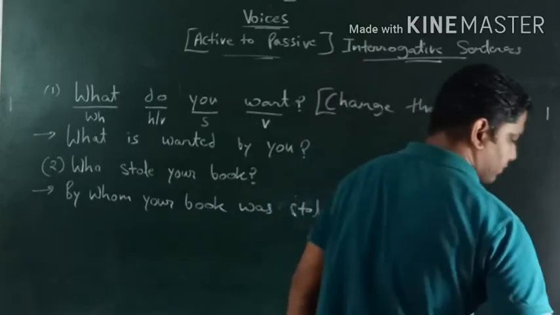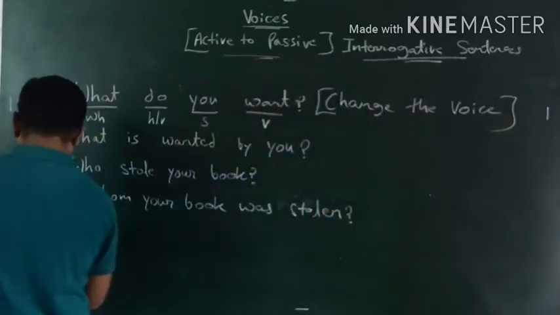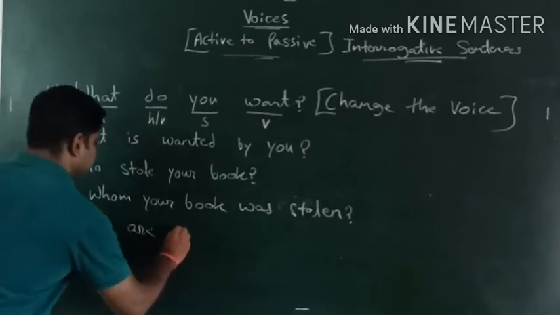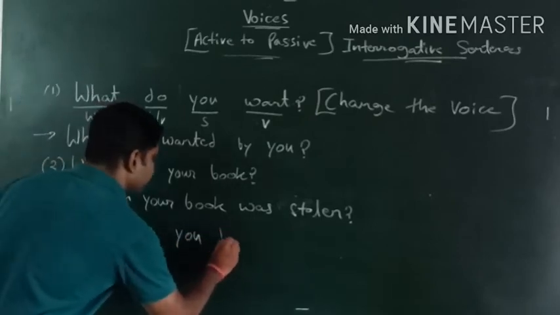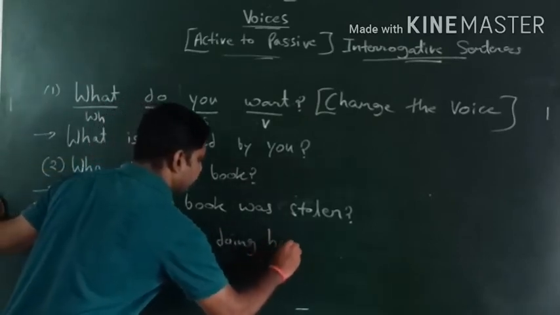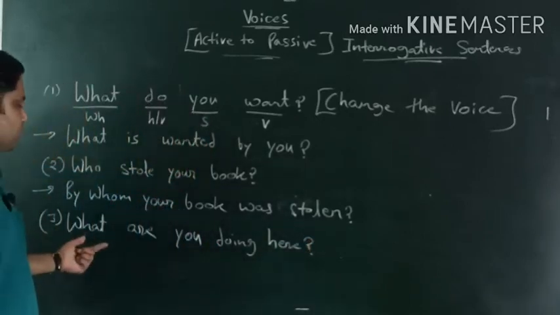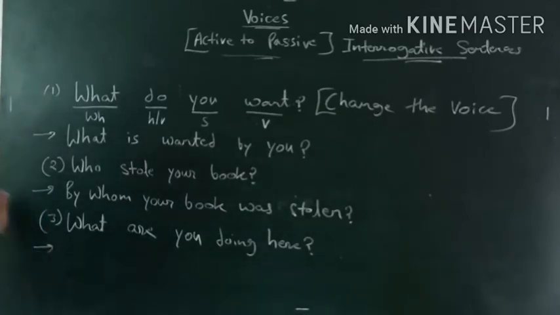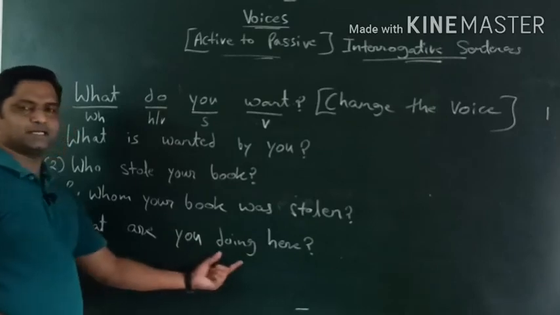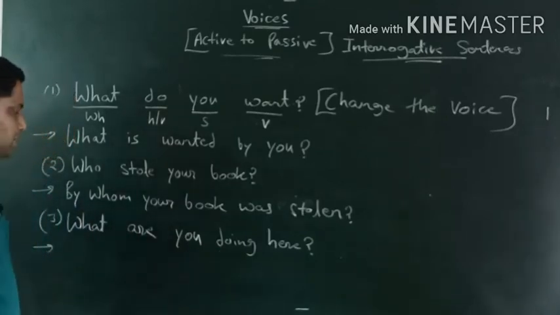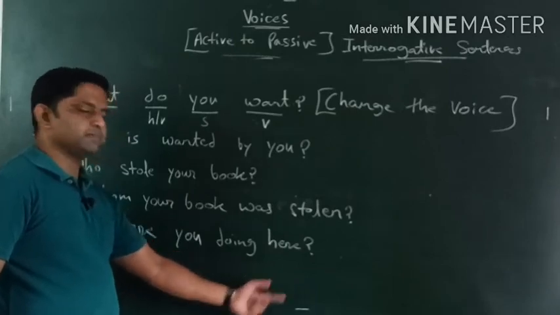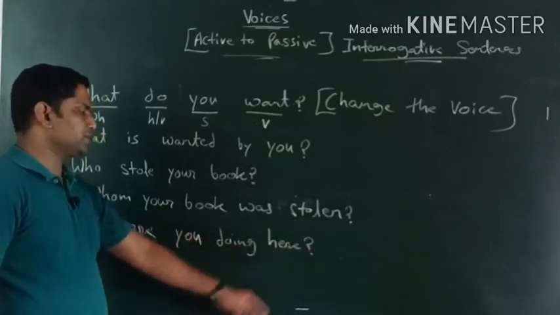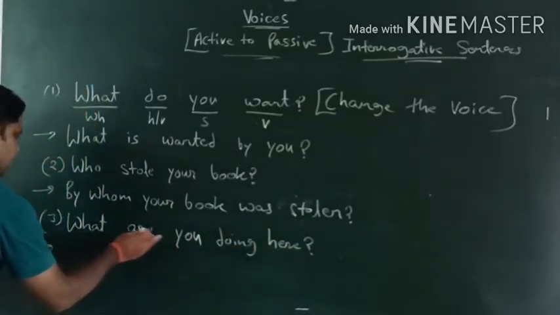Okay, if I write, what are you doing here? The sentence is written: what are you doing here. So how will we do that? What are you doing here? It is present continuous tense. We got the formula: object plus am/is/are plus being plus V3 plus by plus subject. So, what are you doing here? Here also the object is missing, so obviously we'll start with what.